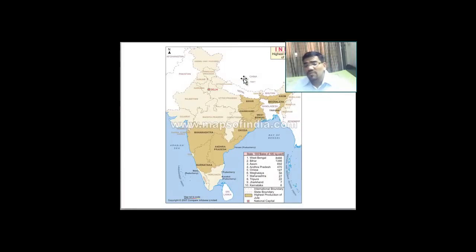You will notice that where there is a lot of water, there jute exists. Near West Bengal, Bangladesh, being outside India, is also a major producer of jute. West Bengal is also a producer because of the river Hooghly in the delta. Retting of the crop is done, and then the crop is used.